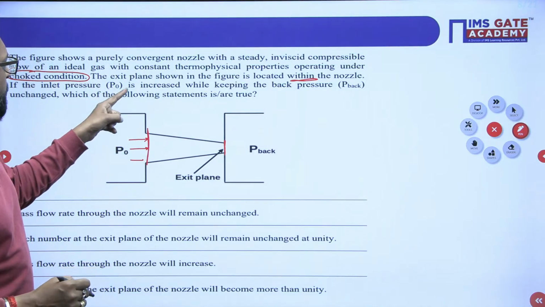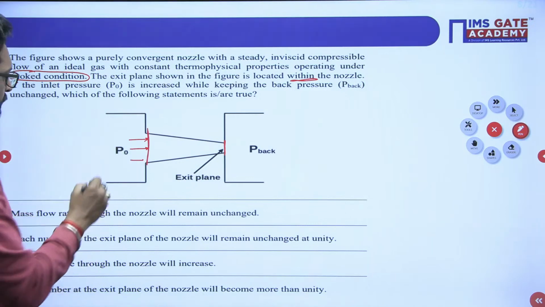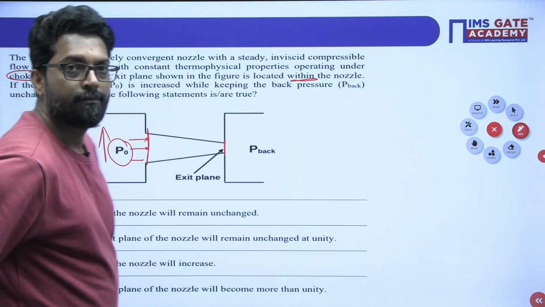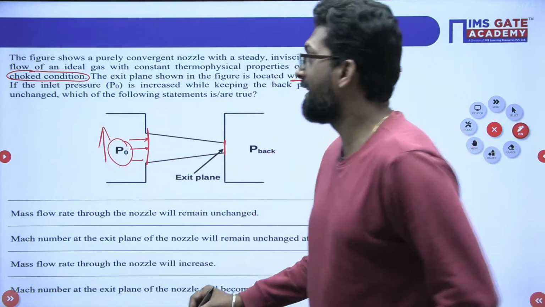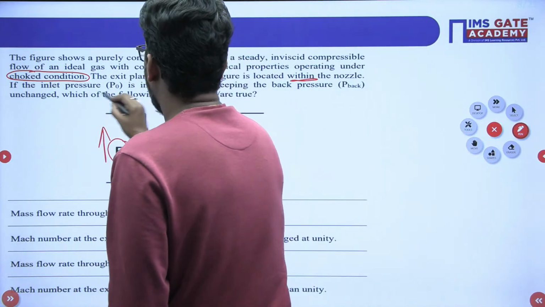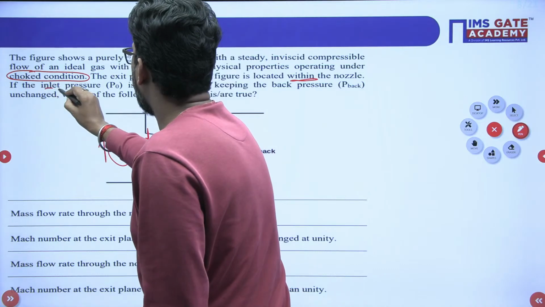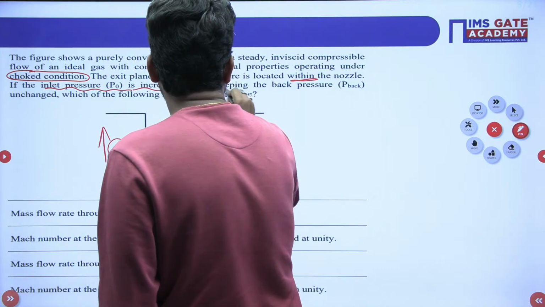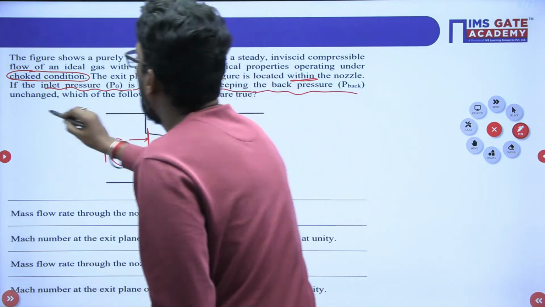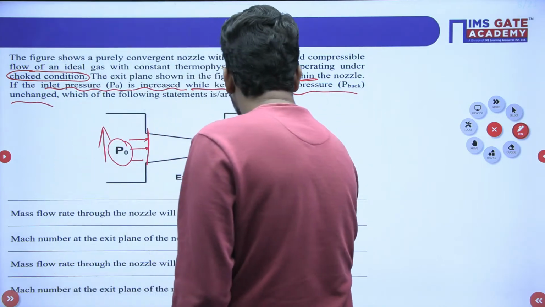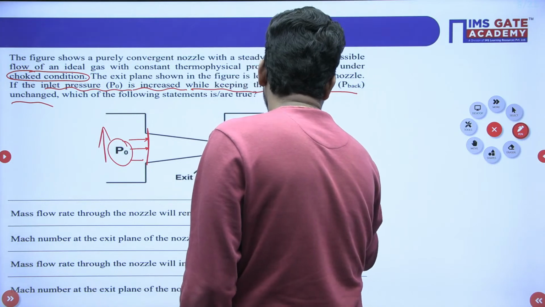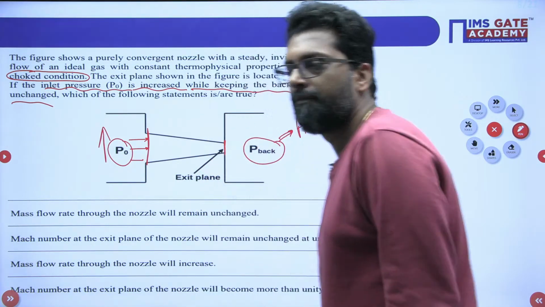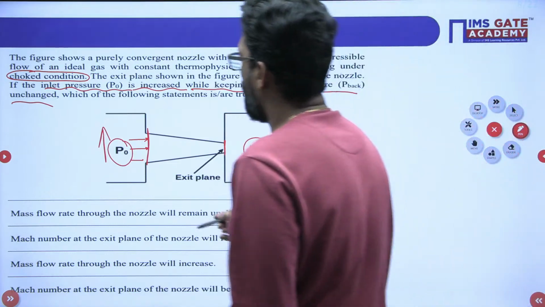The inlet pressure P naught is increased. So we have to increase this inlet pressure. What is the condition given? The condition is that the inlet pressure is increased while keeping the back pressure unchanged at the exit plane. That means the back pressure is fixed. We have not changed it. Back pressure is not changing.